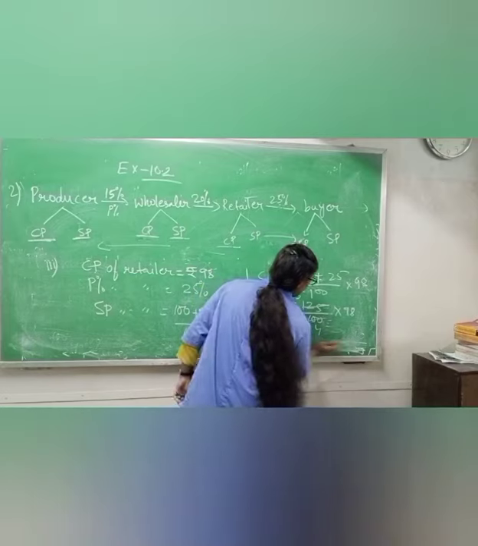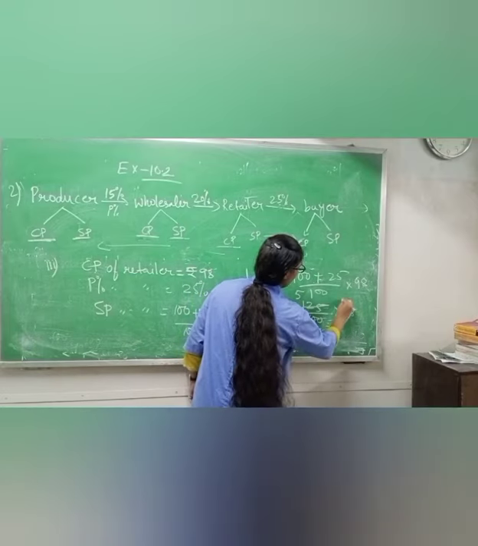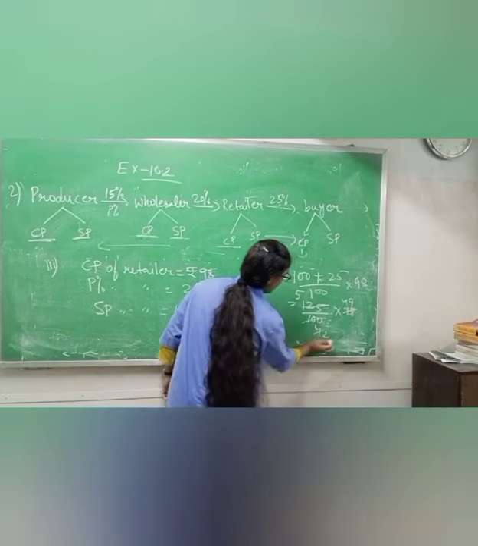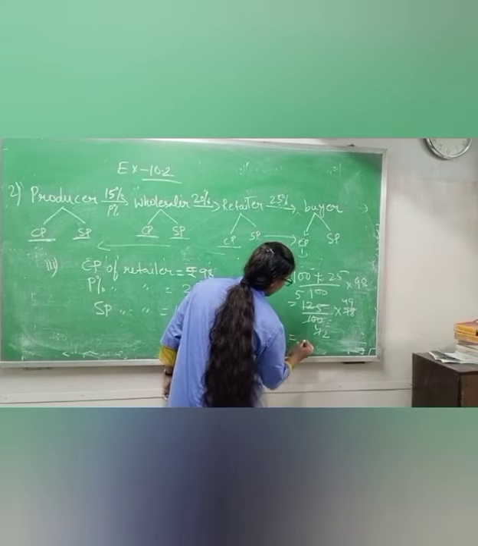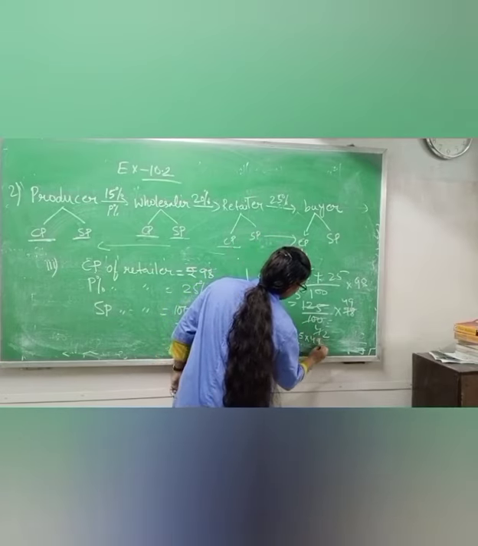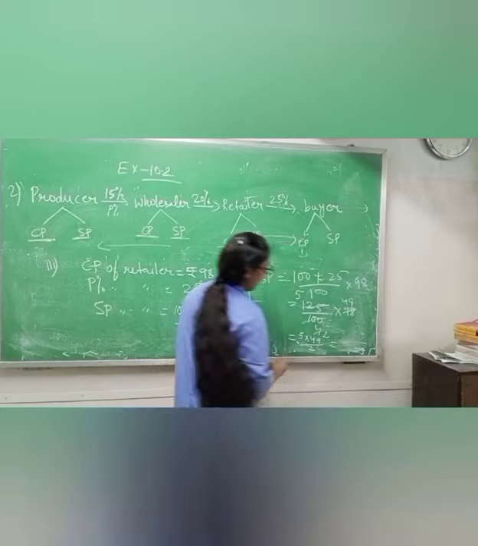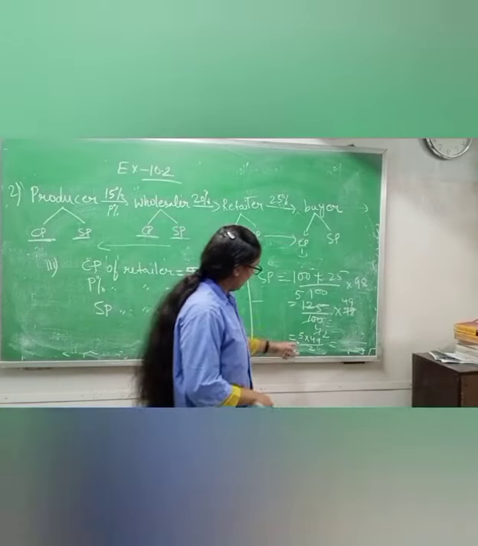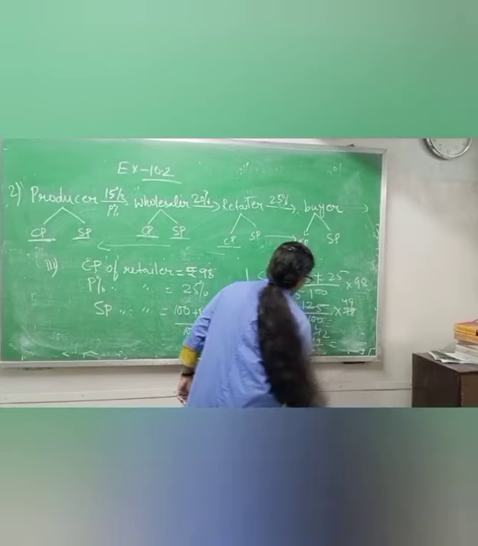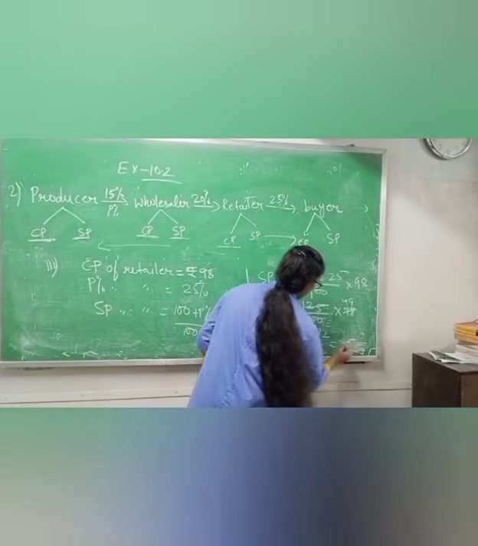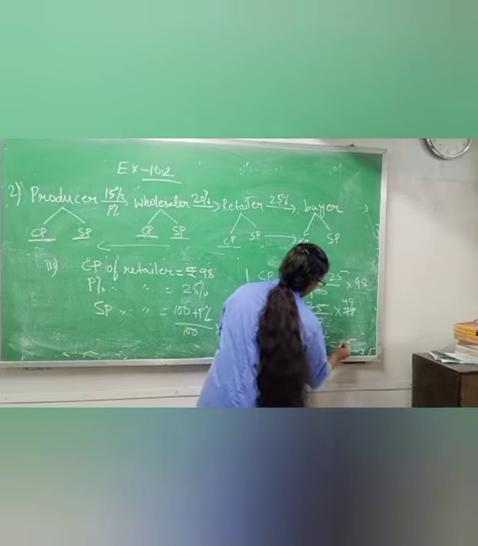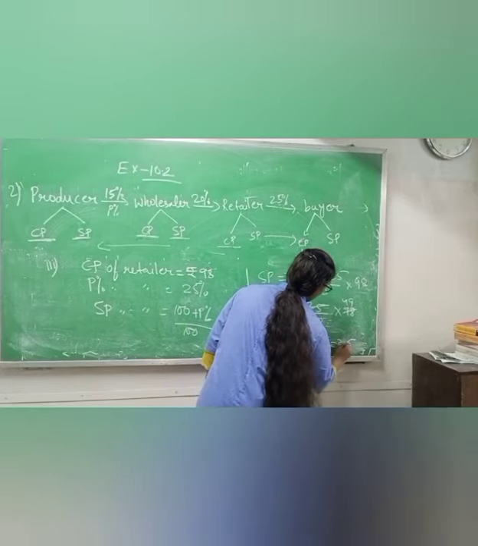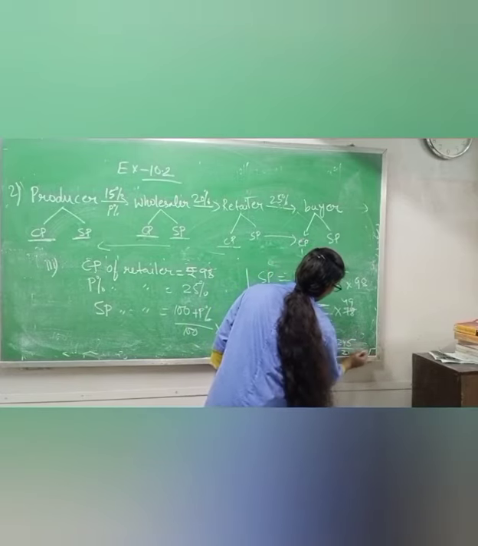Now 2's table, 2 twos are 4, 2 fours are 8, 2 nines are 18. Now it will not cancel. 5 into 49 you will do by 2. 5 nines are 45, 5 fours are 20, 20 and 4, 245 by 2.